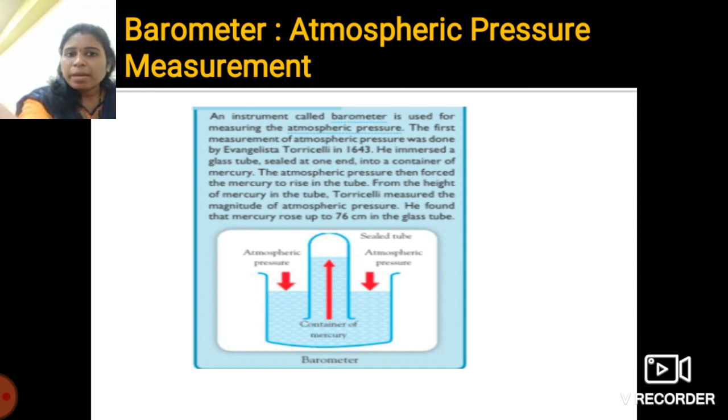The pressure exerted by all these three states and their examples are covered in these two sessions.